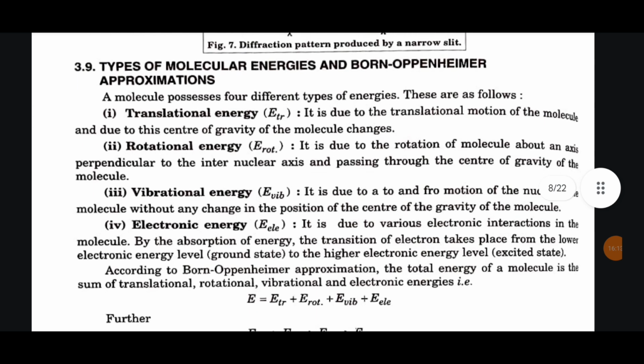3.9 Types of molecular energies and Born-Oppenheimer approximation. A molecule possesses 4 different types of energies. These are as follows. First, translational energy. It is due to the translational motion of the molecule, as the center of gravity of the molecule changes. Second, rotational energy. It is due to the rotation of the molecule about an axis perpendicular to the internuclear axis and passing through the center of gravity of the molecule.